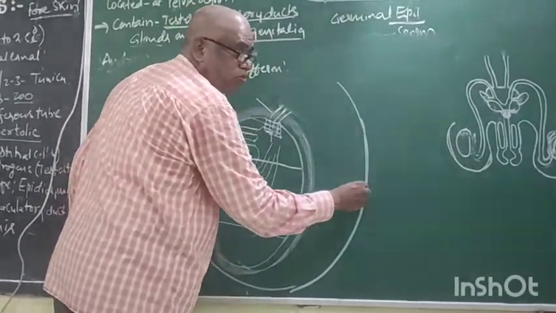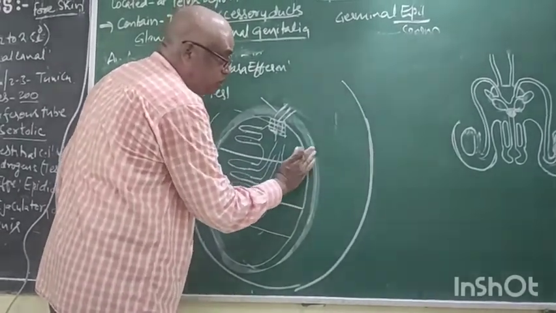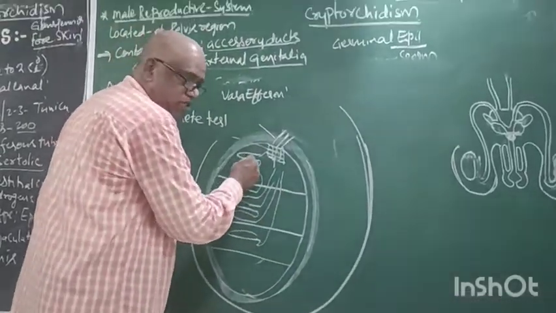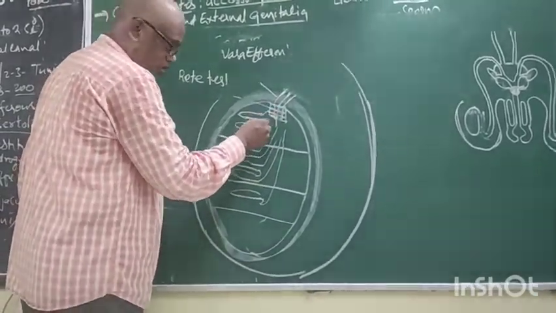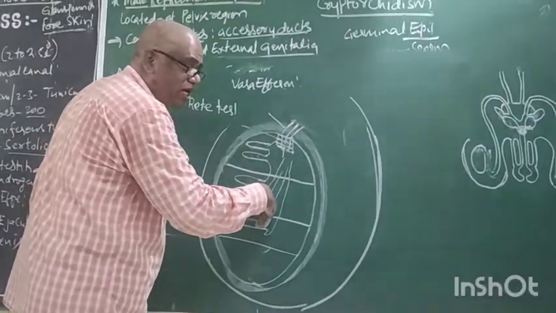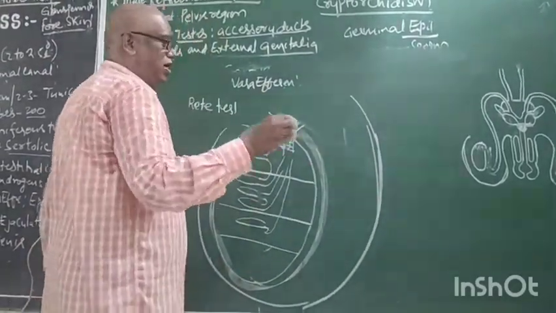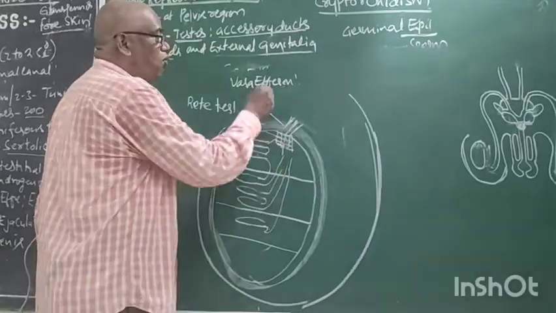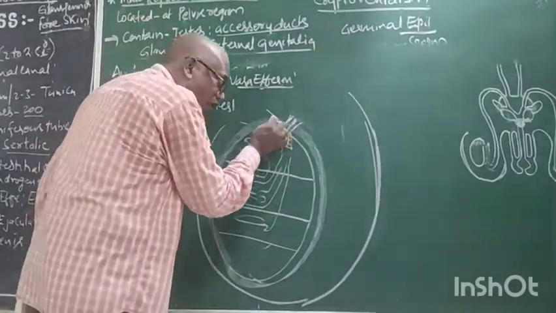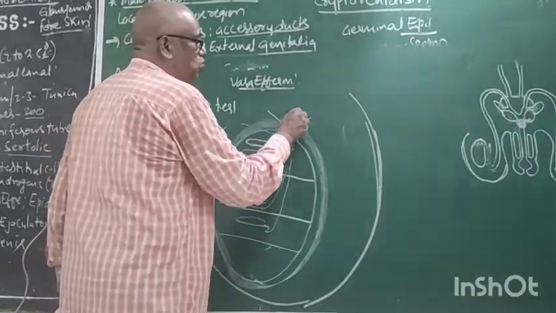Now this is the gap present between the testis and the scrotum. The seminiferous tubules and rete testis are in the testis, not between the testis and scrotum. The vasa efferentia are few, located in the wall, and they come to the outside and form a common tube.